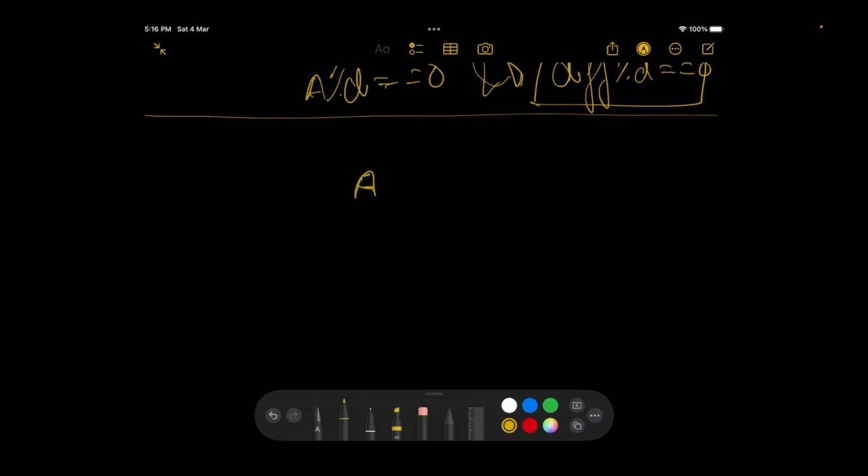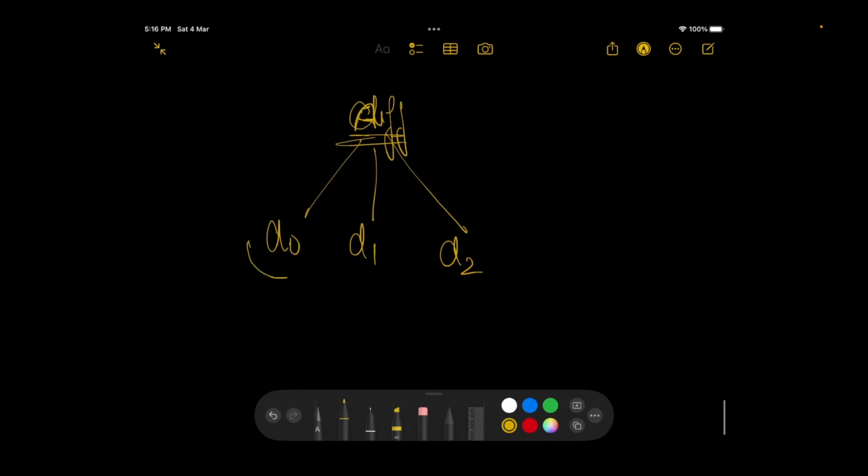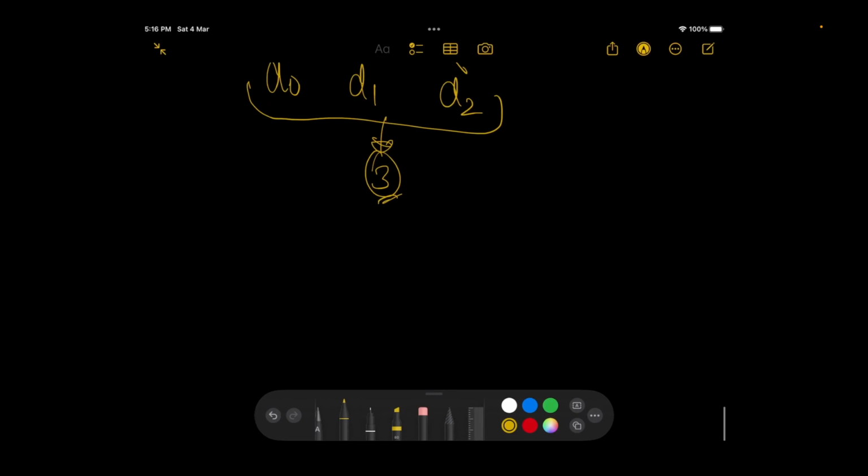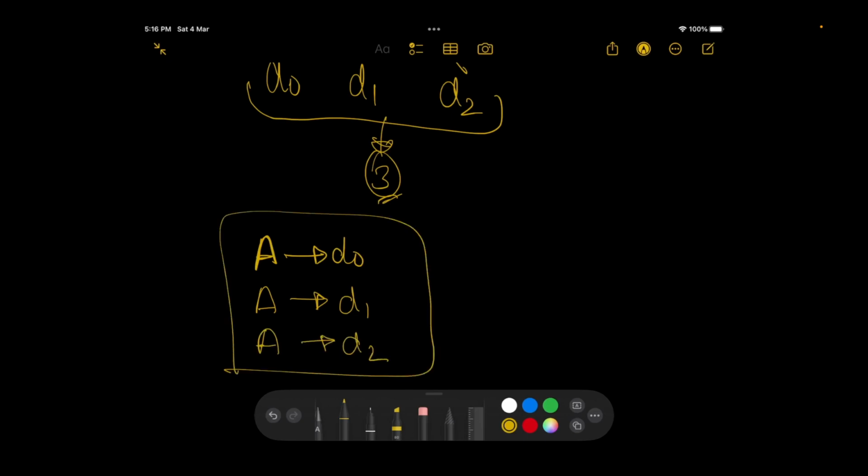I just have to check that okay, if the difference between them is diff, then I just have to check what are the divisors of it. So if it has divisors d1, d2, d3 or d0, d1, d2, then okay, the answer is also 3, because I'll always be able to make the value of a such that one of its divisors becomes d0. I'll always be able to make the value of a such that one of its divisors is d1 or d2 respectively, right?